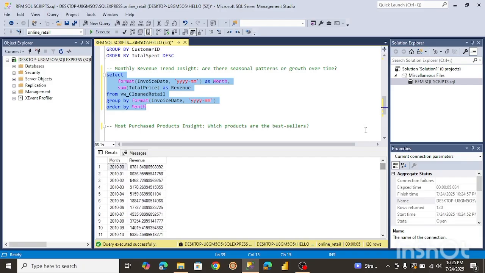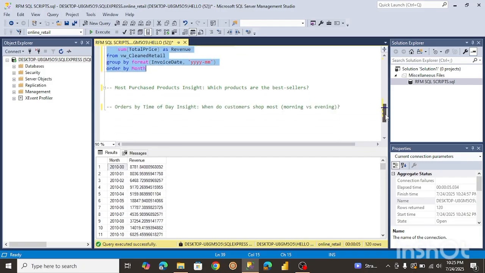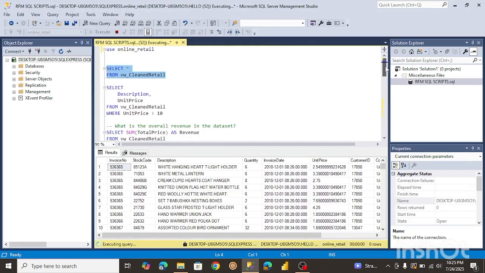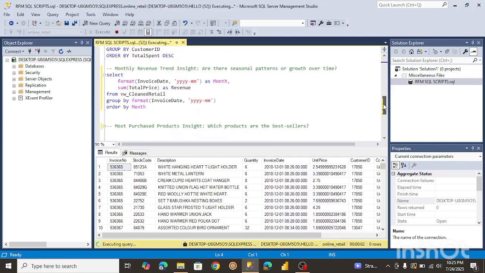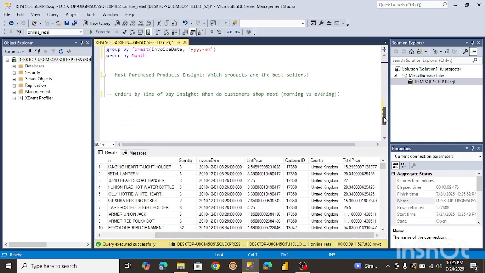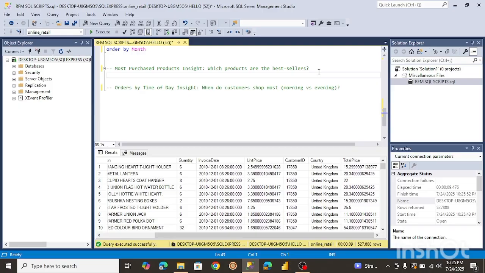So moving on to the next one, we want to get to know the most purchased products, so which products are the best sellers. To do that, let me run this to get to know all the records in the table. We're going to need the name of the product, that will be the description, and of course the sum of the total price. So let me just select that.